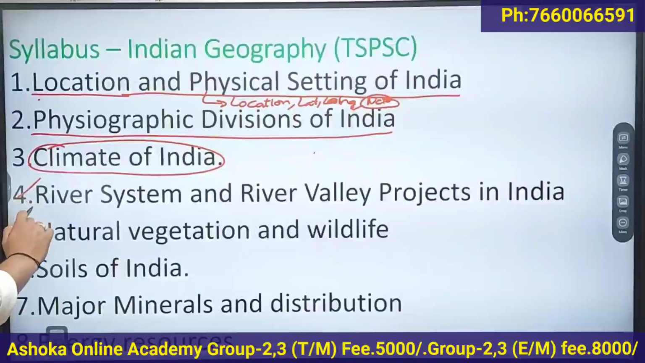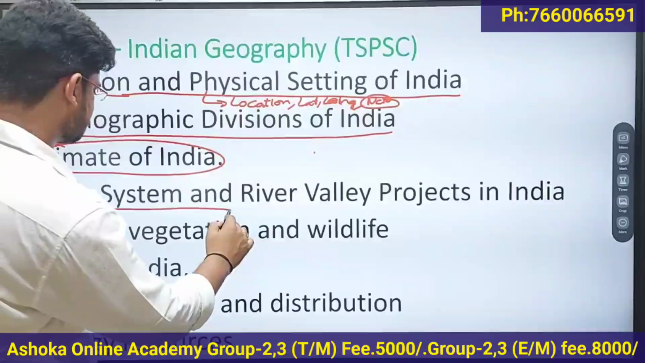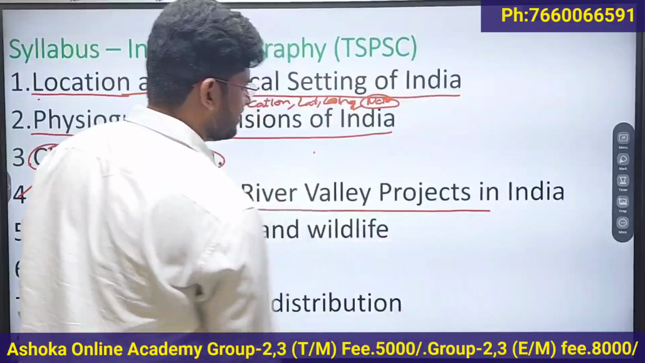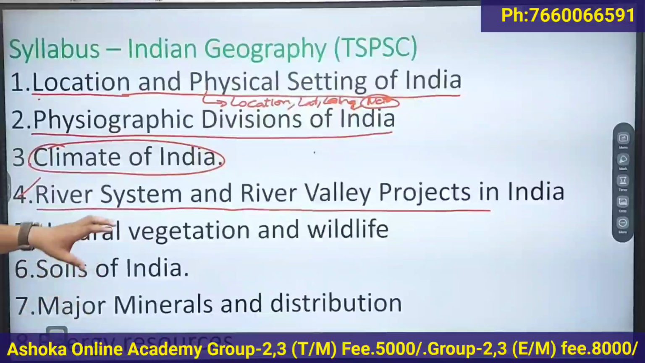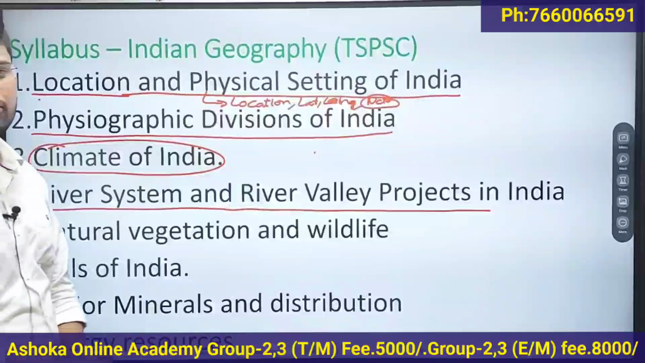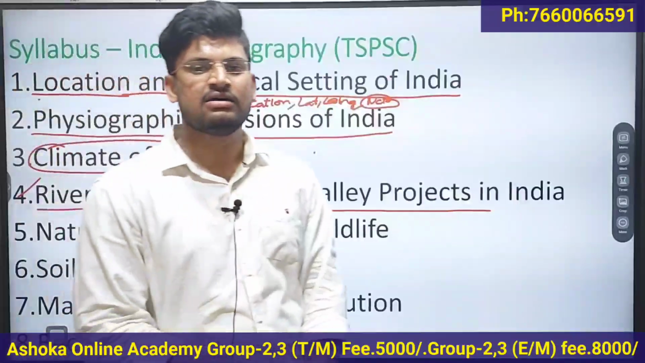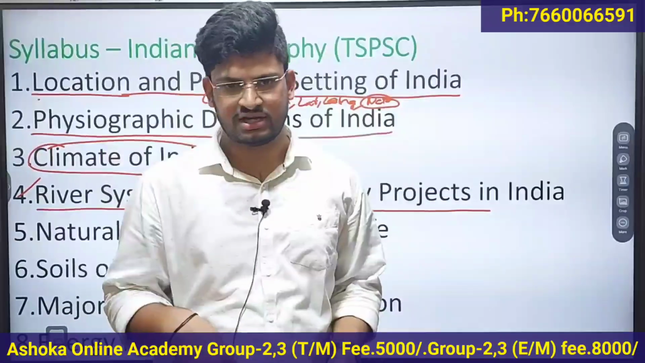Then the fourth chapter deals with the river system and river valley projects in India. So the Indian river system can be classified into 2 types, that is the Himalayan rivers and peninsular rivers.